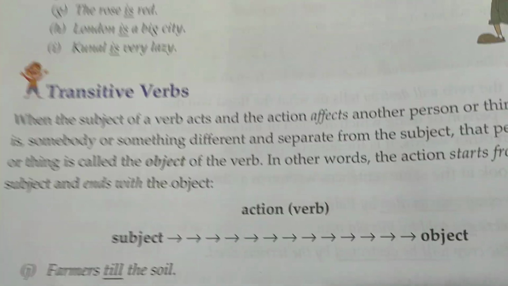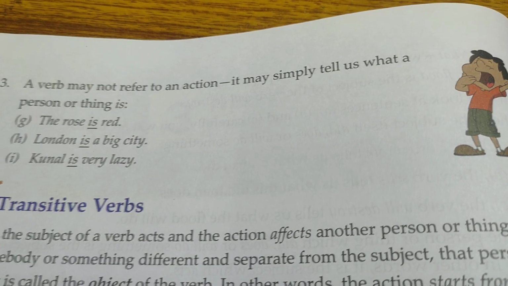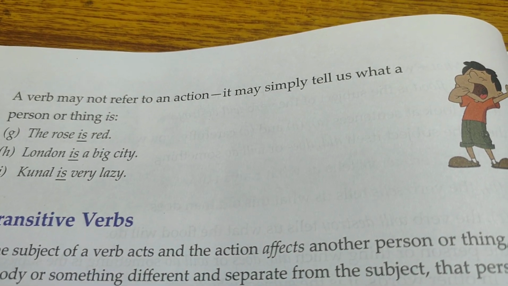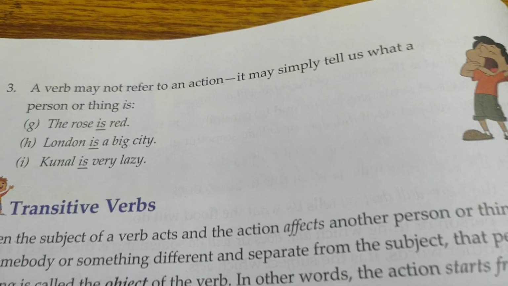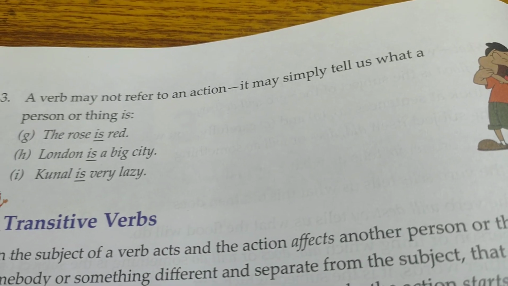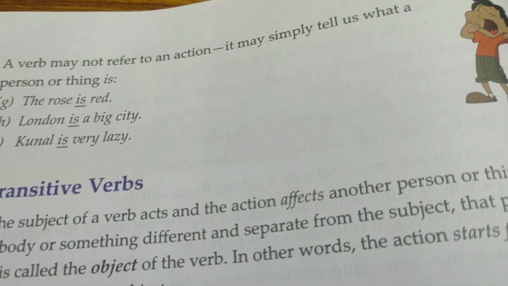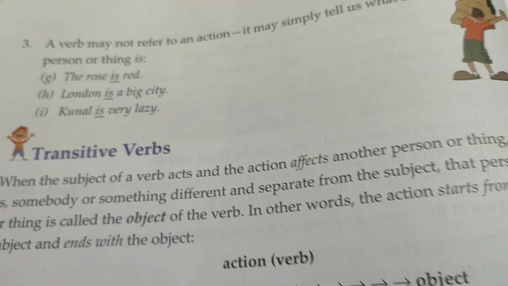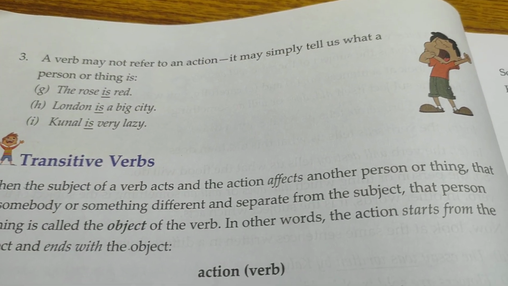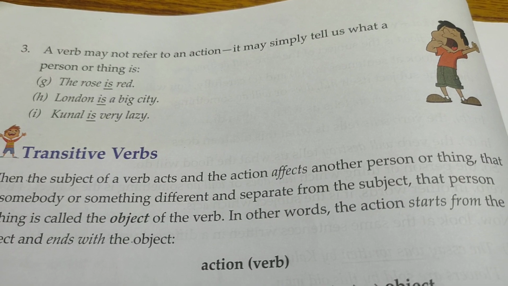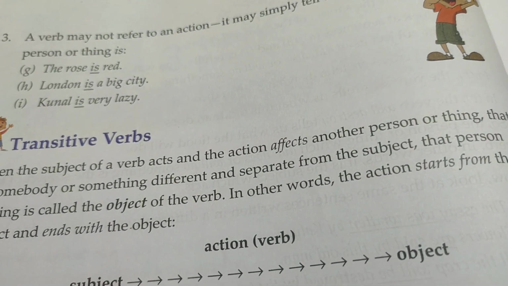Now, a verb may not refer to an action. It may simply tell us what a person or thing is. Like, the rose is red. What is the rose? The rose is red. London is a big city. Kunal is very lazy. So it is just telling us what a person or thing is.